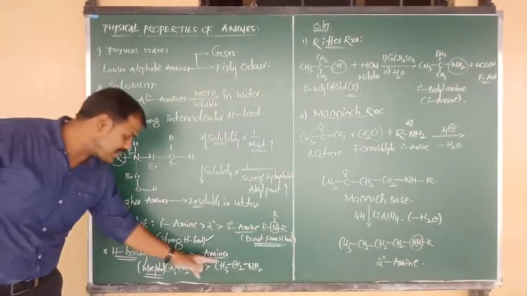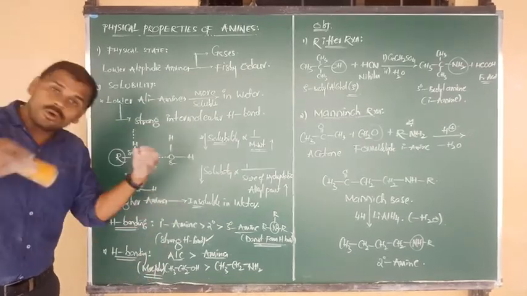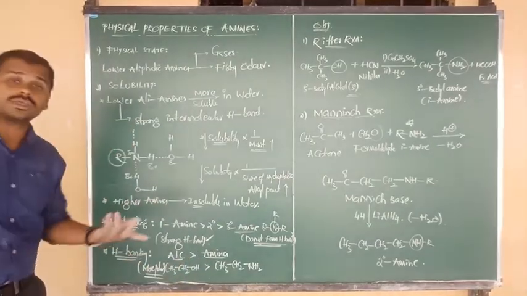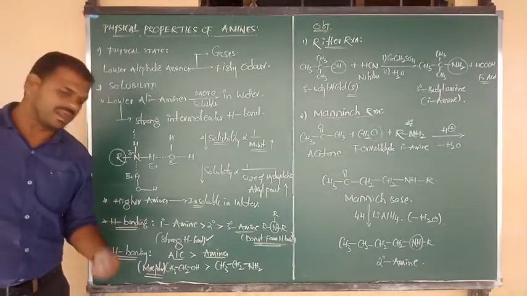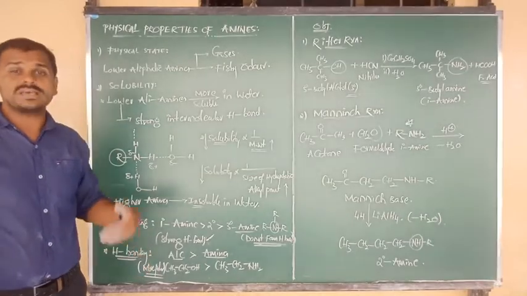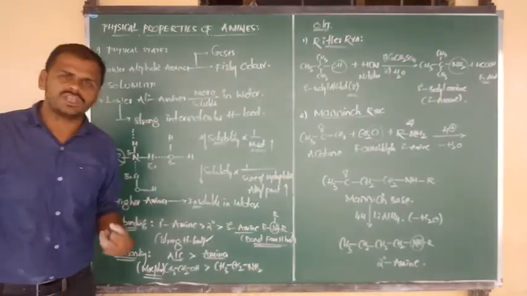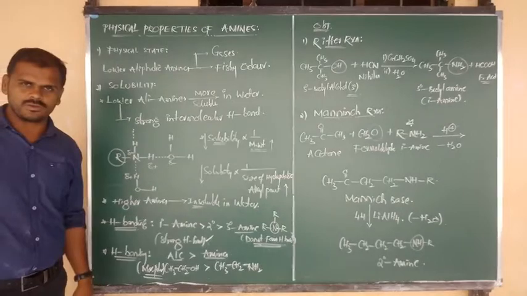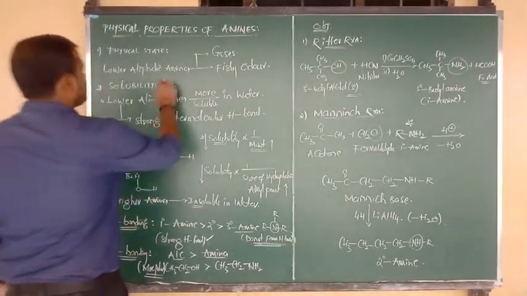Of course, amines and alcohols both can form intermolecular hydrogen bonds with water molecules. But as compared to amine, alcohols have more polar nature, more association, and are more capable of hydrogen bonding. Okay, this is the answer. They can ask you this board exam repeated question: why does ethanol have more hydrogen bonding nature as compared to amine? Of course, both can form hydrogen bonding, but which is more capable of hydrogen bonding? Alcohol, because it is more polar in nature, it undergoes more association through hydrogen bonding with the water molecule. Okay, now beta, good.